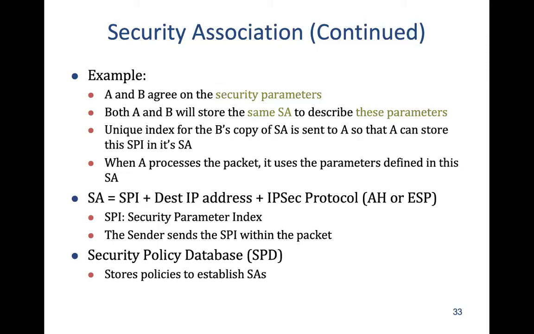When B receives this packet and looks at the IPsec SPI value, the index value, it will go to the database and look at the details of that understanding, and then do decryption and so on.